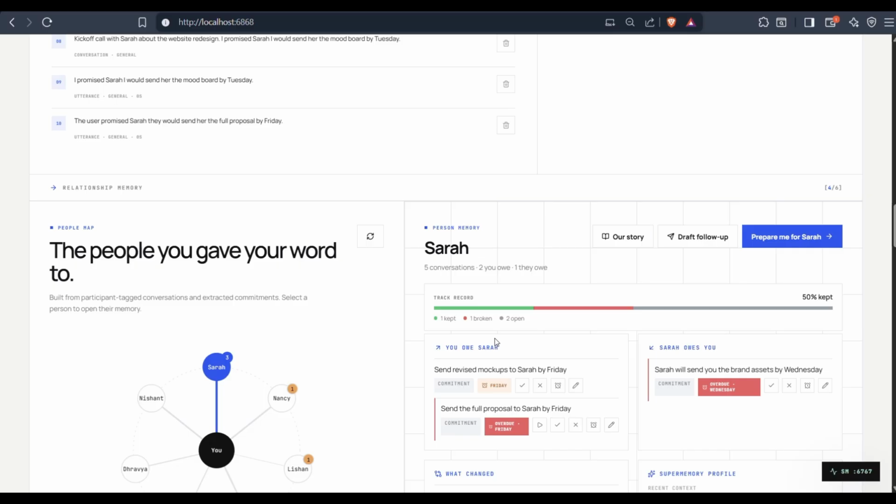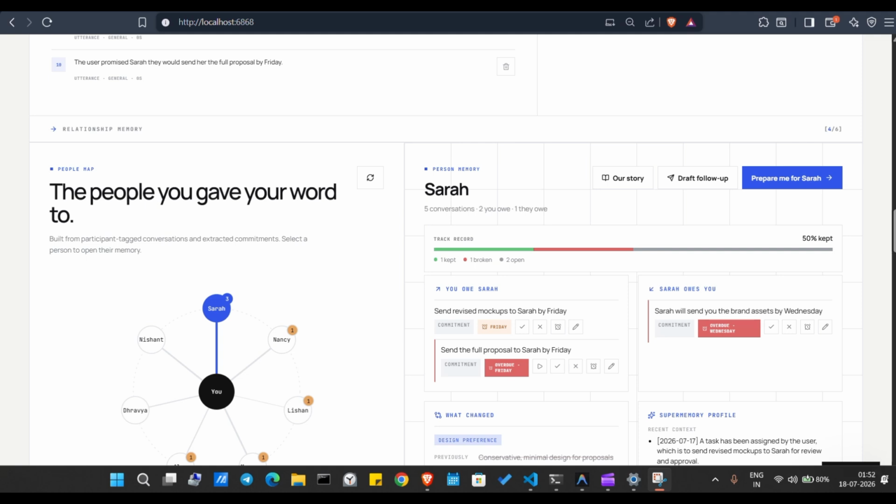Everything you just saw, the capture, the memory, the answers, all of it ran on this one machine. There is no cloud, no API keys, nothing left this laptop. Here is the real reason I built it. The most important promises in our life are the small ones we make in passing to a client, to a friend, to our parents, and those are exactly the ones we forget. Saytrace makes sure you never break your word again. Other tools remember what was said. Saytrace remembers whether you kept your word or not. Thank you.